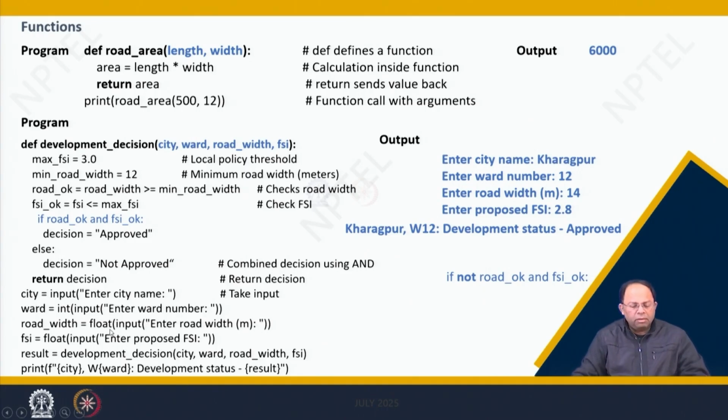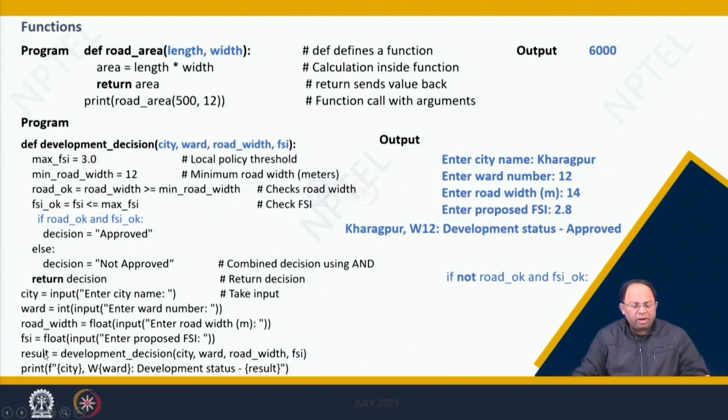And then you will enter the road width in meters, and then again it would convert that particular input into a float value and then store it in road width. And then the FSI value is again stored. That means you are entering the proposed FSI, and then it will be taken as input and stored, and after it is taken as an input, it will be stored as a float variable.